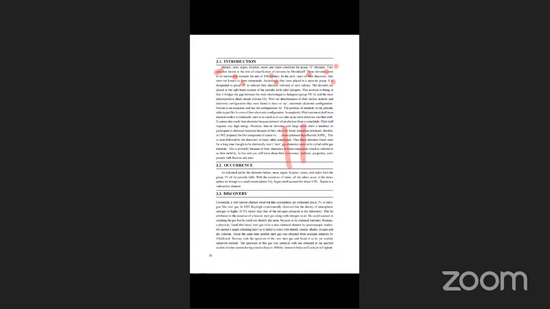The valency of helium, neon, argon, krypton, xenon is zero. They are not known as He plus or He minus. The valency is only zero. That's why it is called the zero group elements.